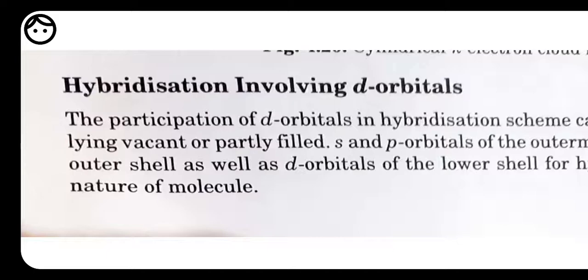How does the hybridization take place between s, p and d? So we know that there are some elements which have the ability to expand themselves. Why? Because of the presence of d orbital. They are having d orbital, that's why they can expand themselves, and the electron which is present in the p has the ability to jump from p to the d orbital, and they are going to show hybridization also. So what type of hybridization these may be, that I will show you with the help of some examples. See,